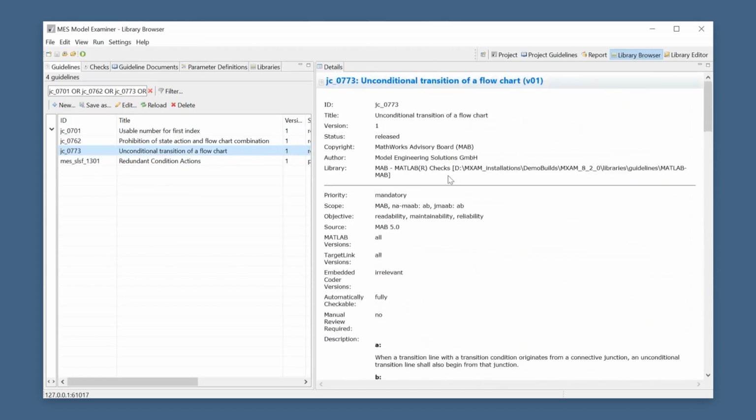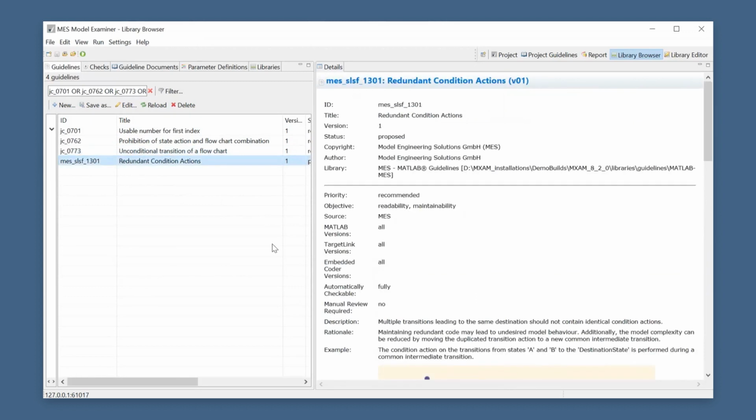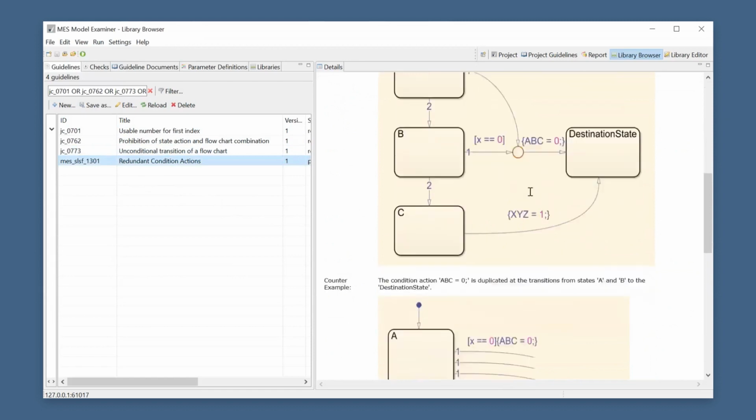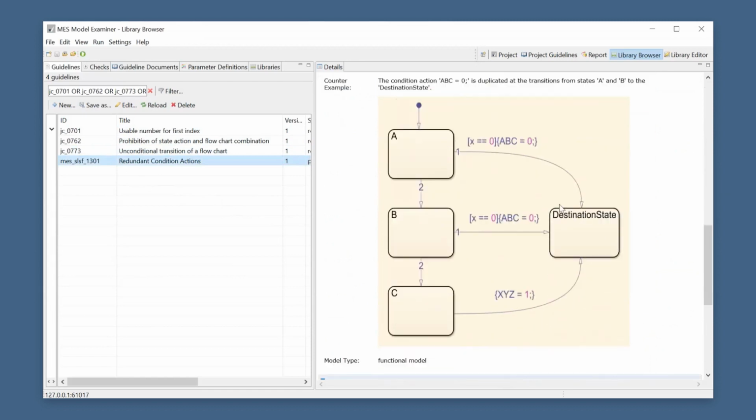So that was 3 different MAP guidelines, and we also developed one of our own new Stateflow Simulink related guidelines, which is called the Simulink Stateflow 1301. And this one is related to redundant condition actions. So a condition action, as you probably already know, is an action which is performed along a transition, always declared with those curly braces. And you can also implement them in a redundant fashion.